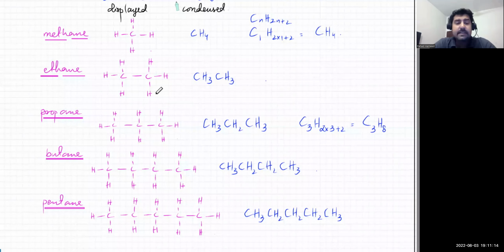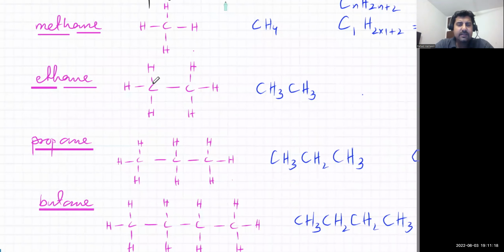And then there was this other way, you could condense it. You don't have to show the bonds. With this C there are 3 H's, so that's CH3. This one is C with 3 H's, so that's CH3. This one is C with 3 H's, CH3. This is C with 2 H's, that's CH2, and this one is C with 3 H's, so that's CH3.